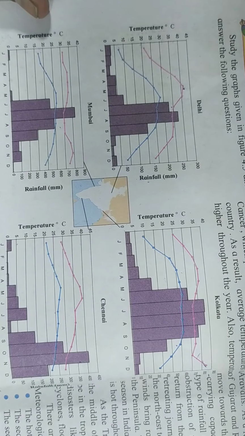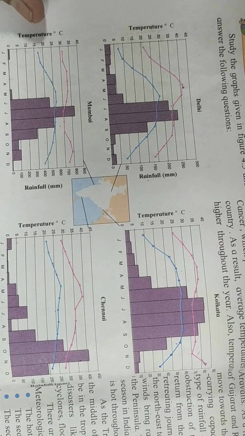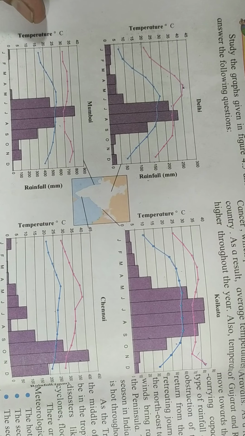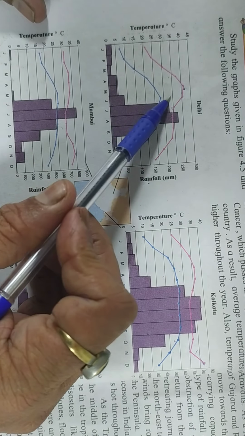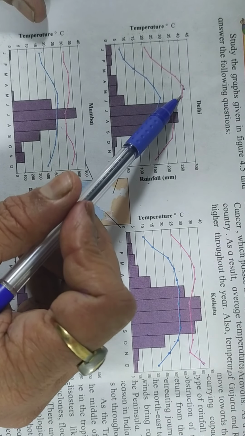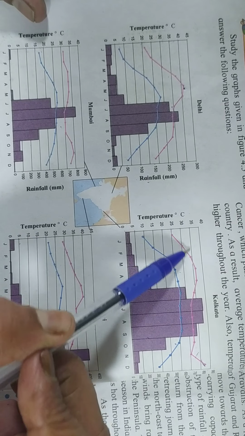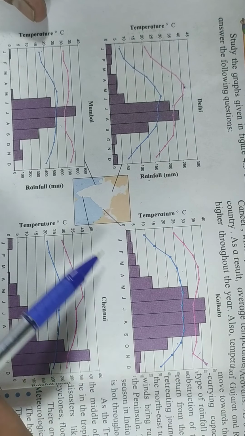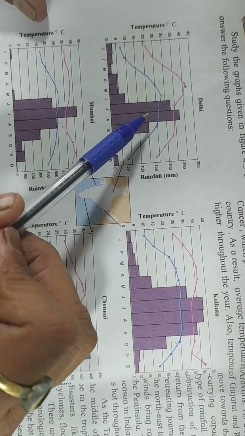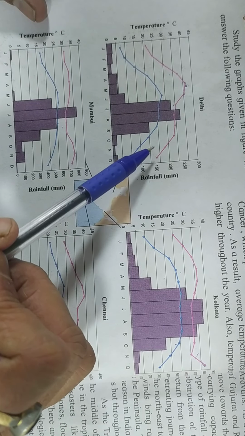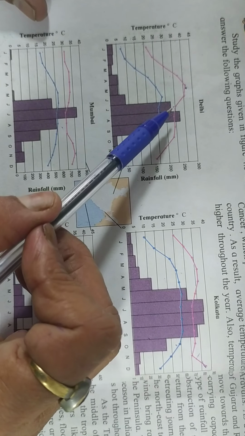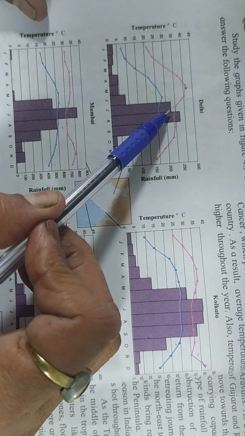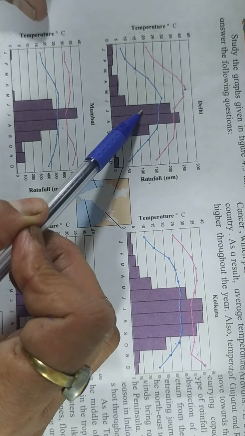What is the next common thing? From March till June, high temperatures are experienced. We will take a look at this red line. So in both the cases, from March to June, high temperatures are experienced, and then the temperature starts dropping down from, what is this month now?